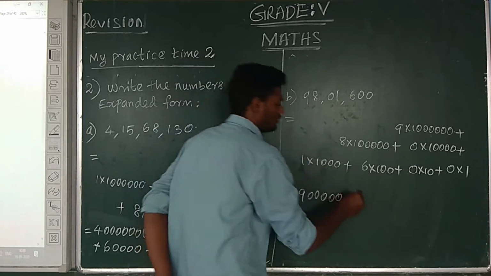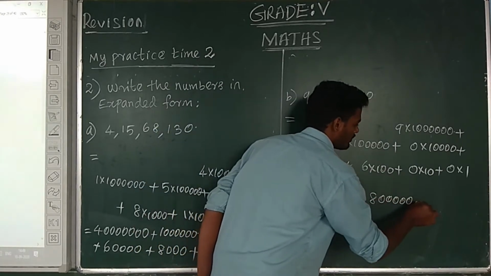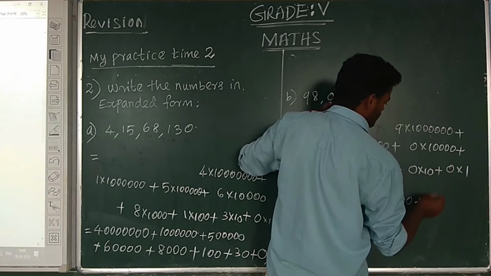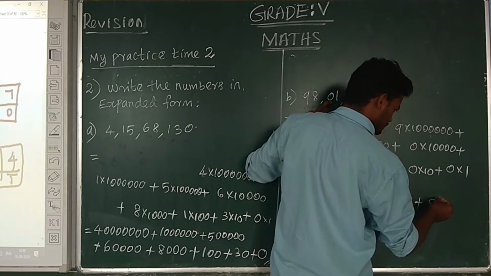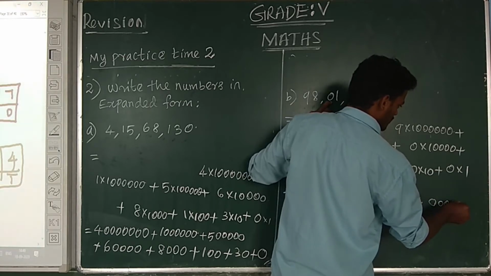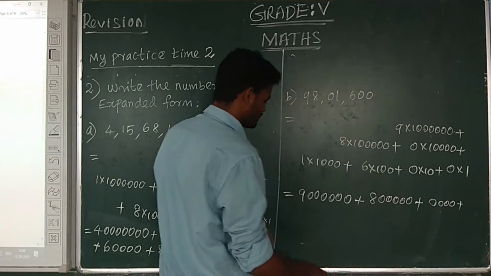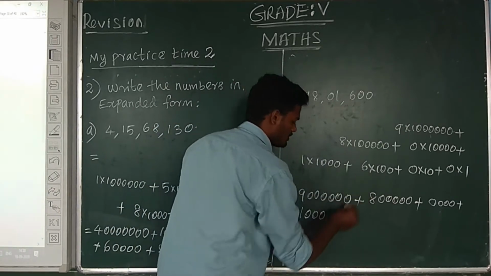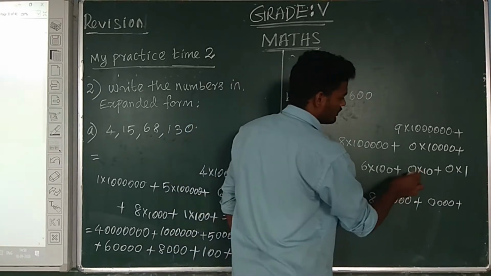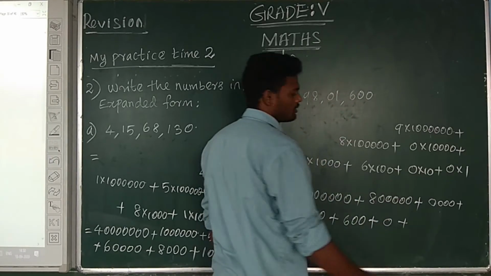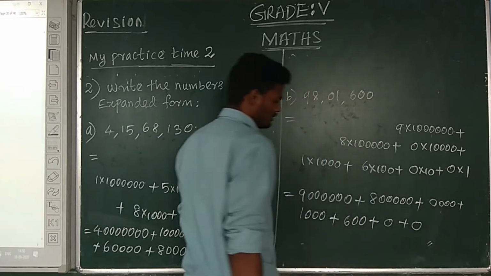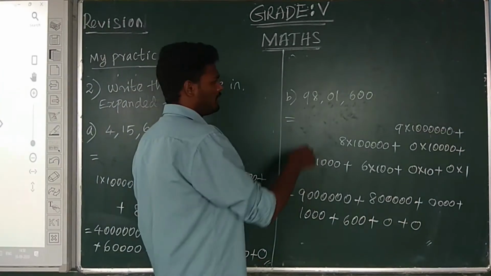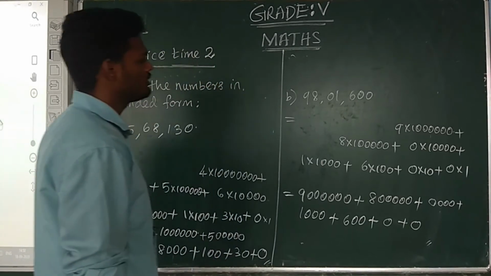plus 8 into lakh, equal to 8 lakh, plus 0 into 10,000, so 0 ten-thousands, plus next 1 into 1000 is equal to 1000, plus 6 into 100 is equal to 600, plus 0 into 10 is equal to 0, plus 0 into 1 is equal to 0. It's the expanded form of 98,01,600.